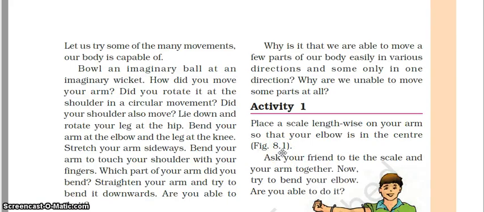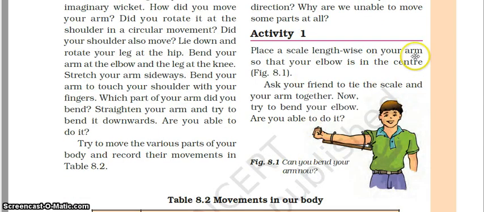Now there is an activity in your book. Activity 1: place a scale lengthwise on your arm so that your arm is in the center. You have to place a scale like this, with your arm in the center. Ask your friend to tie the scale and your arm together. Now try to bend your elbow. Are you able to do it?